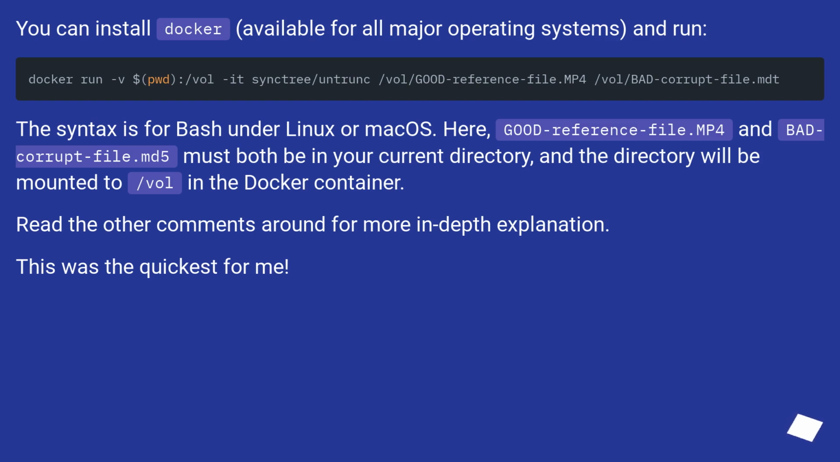You can install Docker, available for all major operating systems, and run. The syntax is for bash under Linux or MacOS. Here, the reference_file.mp4 and bad_corrupt_file.mp4 must both be in your current directory, and the directory will be mounted to /volume in the Docker container. Read the other comments around for more in-depth explanation. This was the quickest for me.